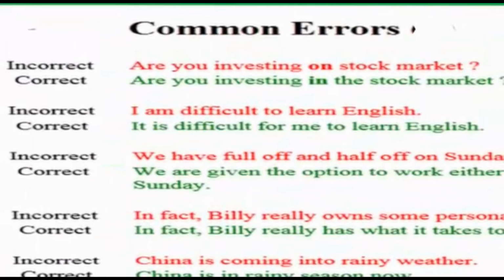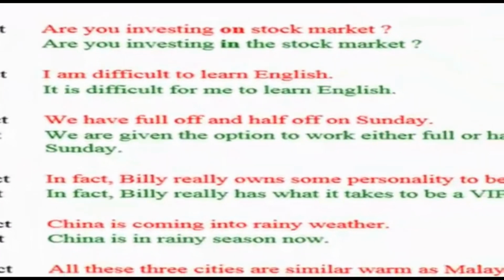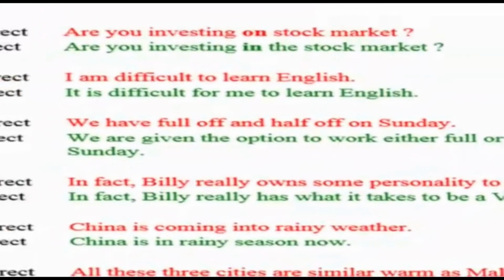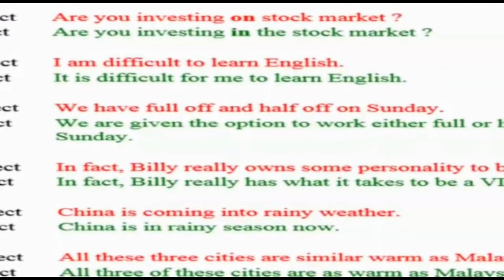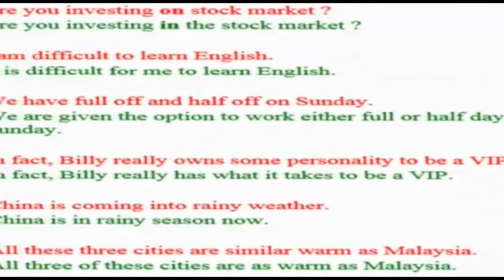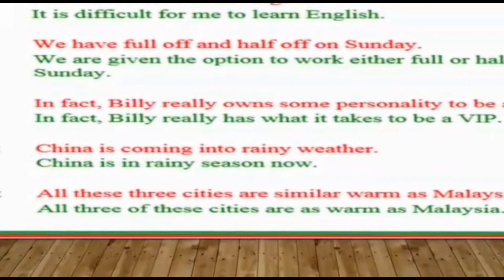I am difficult to learn English. This is incorrect. Rather, you have to say, it is difficult for me to learn English. The next one, we have full off and half off on Sunday. It's quite a typical sentence. We are going to change it like this. We are given the option to work either full or half day on Sunday.